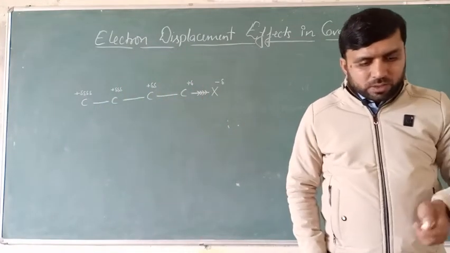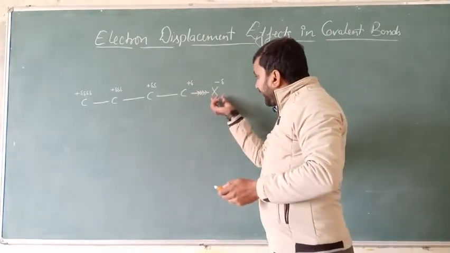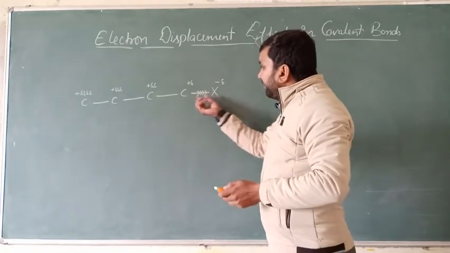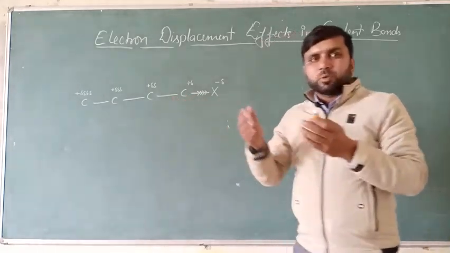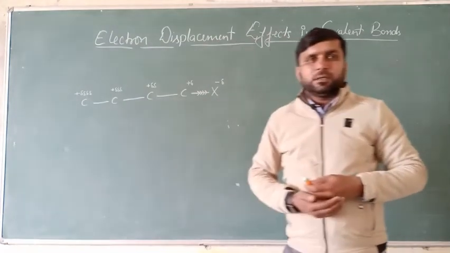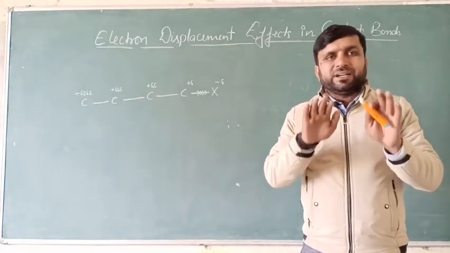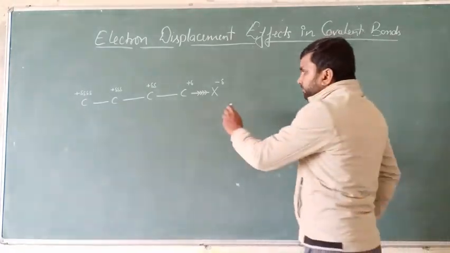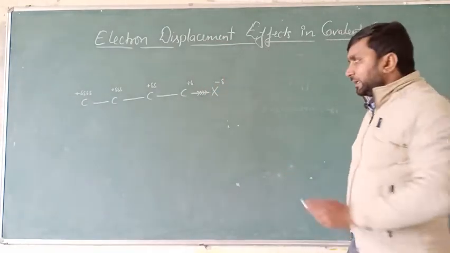Okay, so the atom which introduces the effect, the carbon it attaches to will be more effective to generate the inductive effect, and as the distance increases, the inductive effect will decrease. So as chain proceeds, inductive effect will decrease.